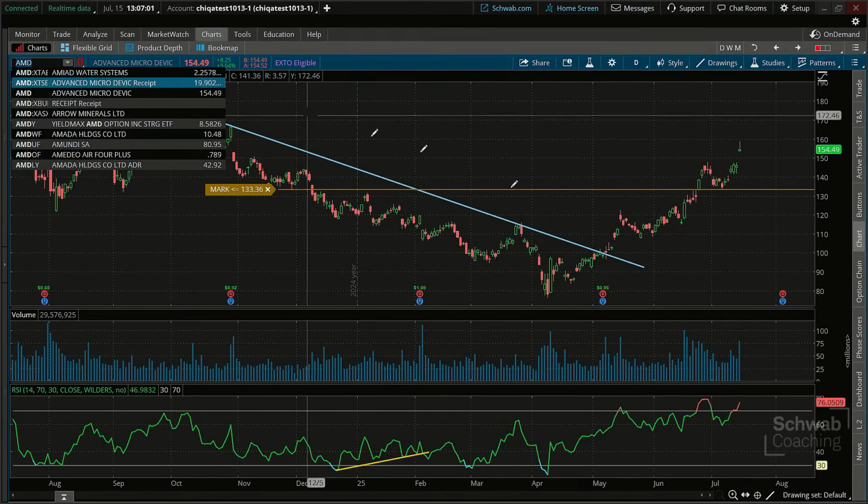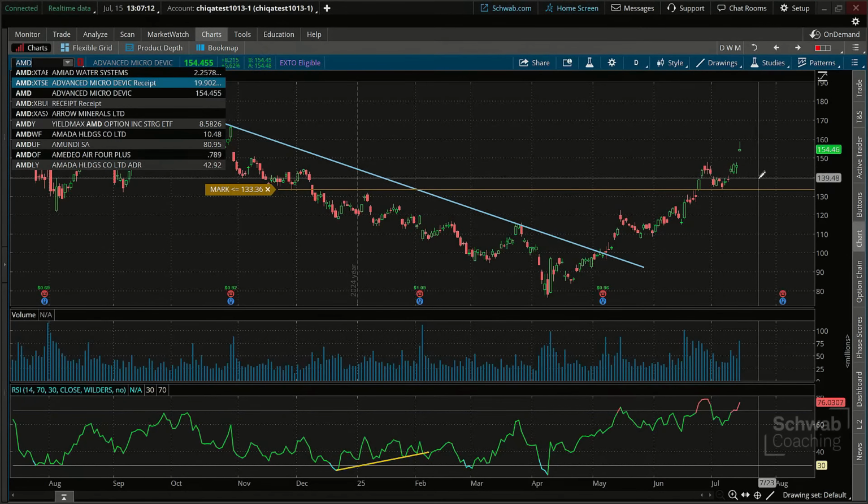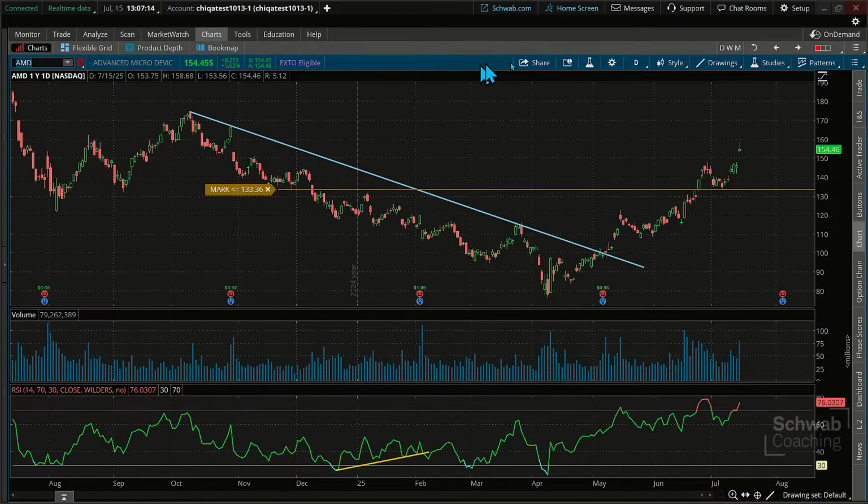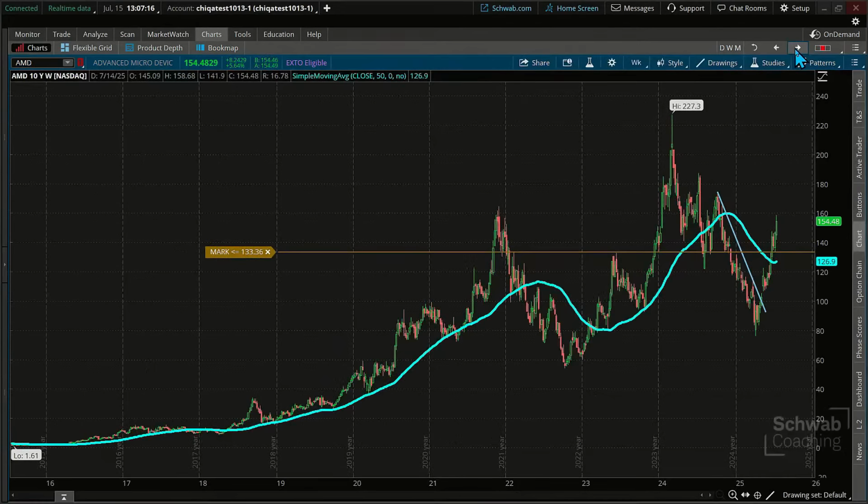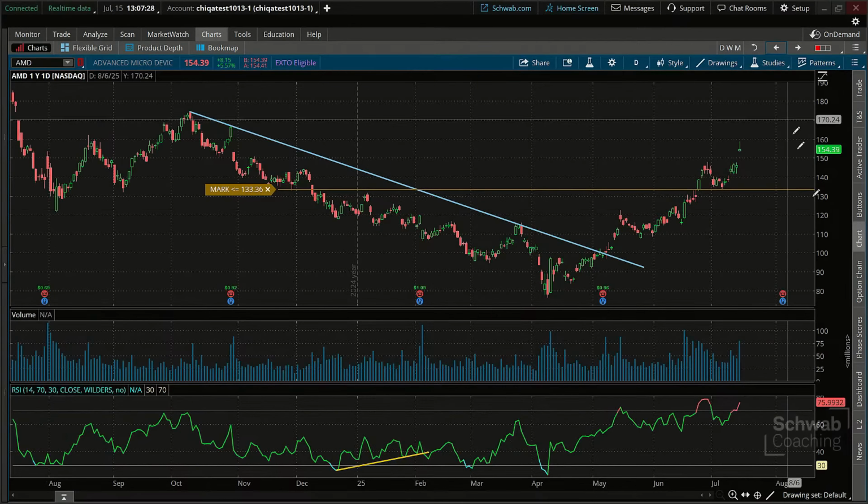We did not look at a flag here yet. We had observed it a little bit, but we didn't get that flag trade. But this could be the beginnings of a longer term move too. Notice over here on the weekly, we're just coming off these bottoms, and these semiconductors can really have extended runs. So keep posted. We'll keep tabs on AMD. Something could be of interest around the corner.